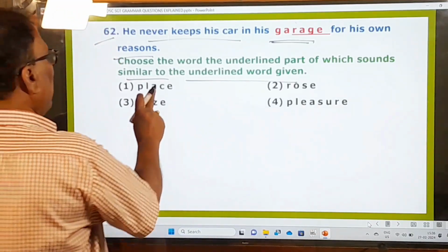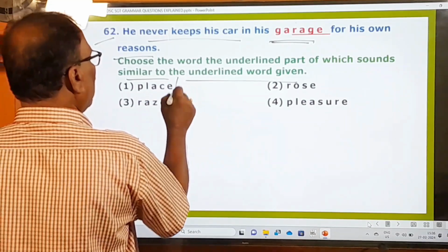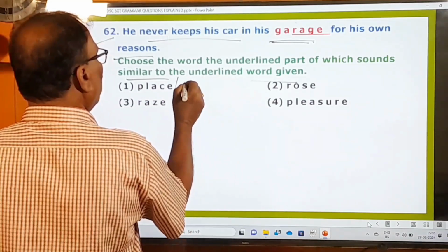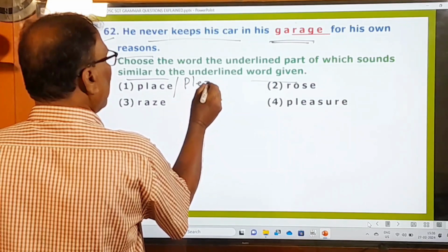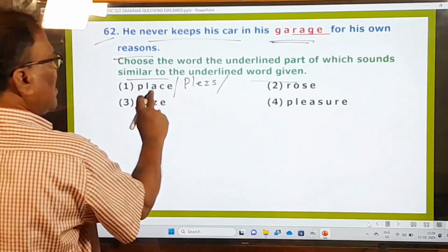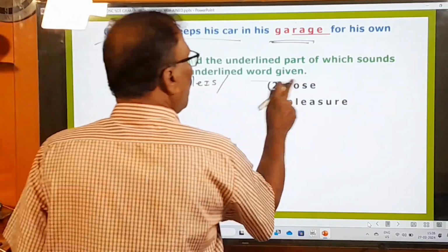Here, place is there. Place means what? You know, let me give you in the phonetic transcription. Place. This is the phonetic transcription. Rose is there. Rose.